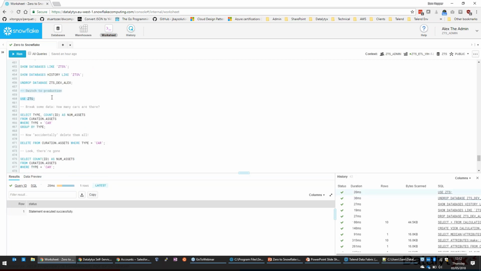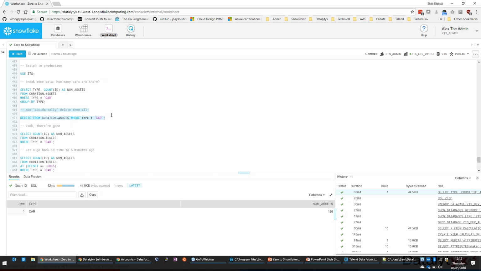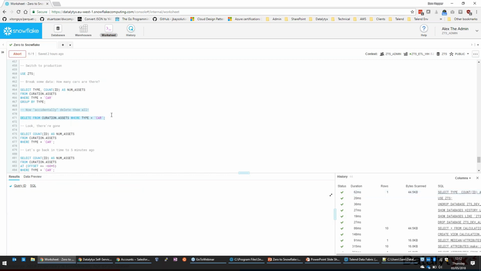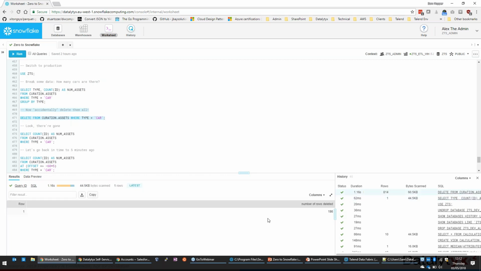So if we just make sure we're using our production system first of all, so I'll just switch over to production. How many cars we got? 186 cars in our assets database. Let's accidentally delete them all. Okay, so someone has run a rogue ETL script, or someone's got access to the wrong database, and they've accidentally deleted something they shouldn't have. So they just deleted all the cars effectively from here. Look, there's none left. Number of assets 0. That's no good.